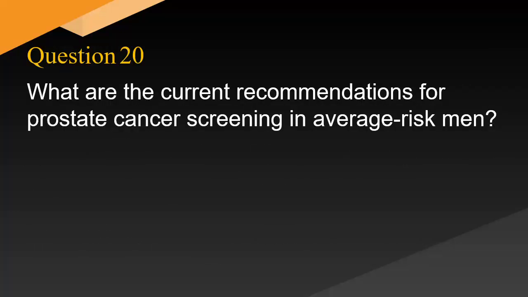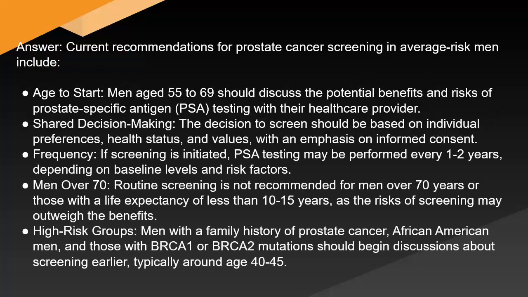What are the current recommendations for prostate cancer screening in average risk men? Answer: current recommendations for prostate cancer screening in average risk men include: age to start. Men aged 55 to 69 should discuss the potential benefits and risks of prostate-specific antigen assay testing with their healthcare provider. Shared decision-making: the decision to screen should be based on individual preferences, health status, and values, with an emphasis on informed consent. Frequency: if screening is initiated, PSA testing may be performed every 1-2 years depending on baseline levels and risk factors.